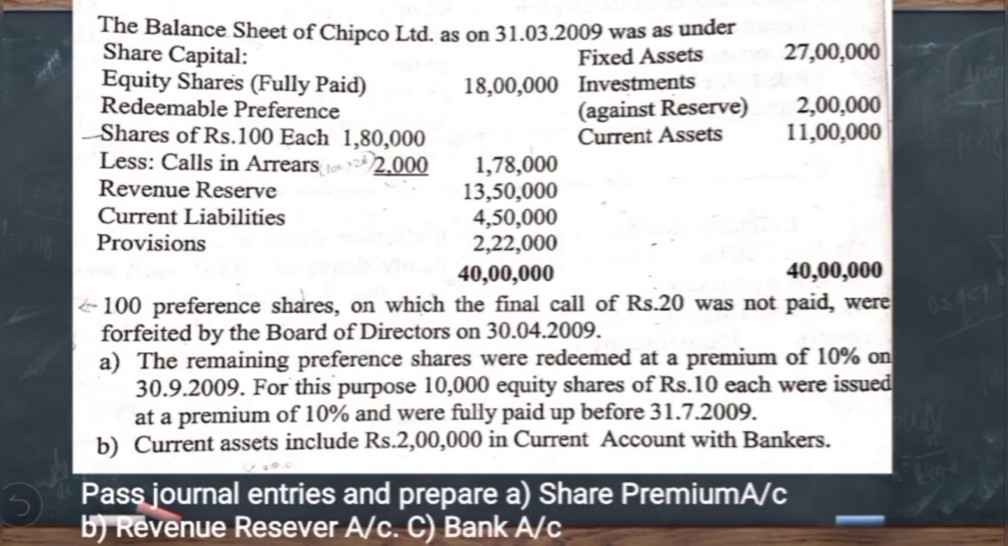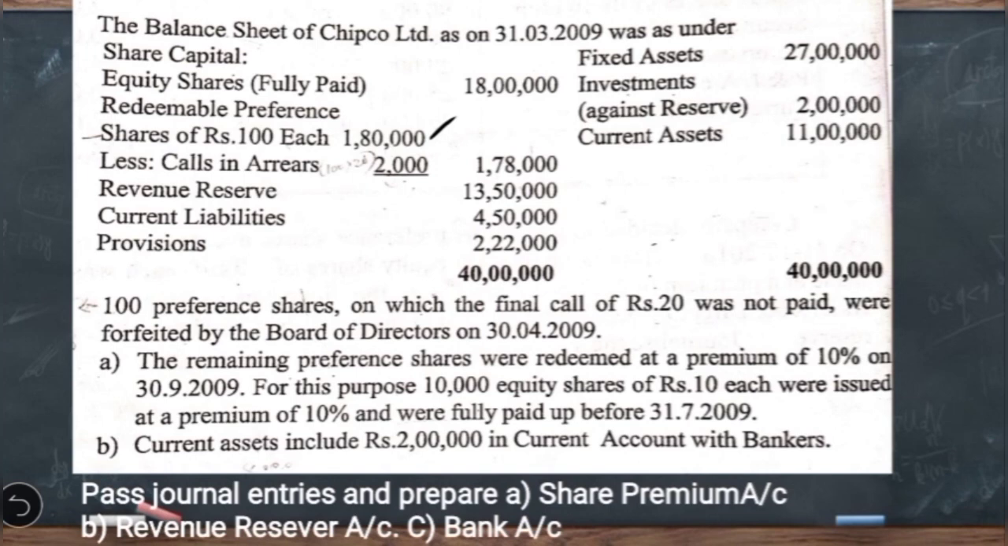So let us analyze the question now. The important difference between this question when compared to the previous questions is here they have given the paid up capital, from which calls in arrears has been deducted to calculate the paid up capital. So it is given that redeemable preference shares of rupees 100 each. So total called up capital was 1,80,000. Okay. So out of which calls in arrears is 2,000.